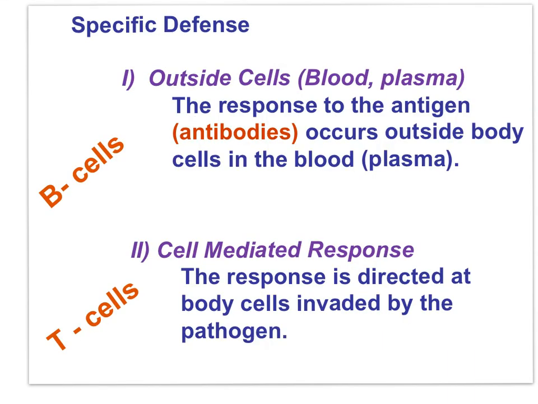So let's review the specific defense system that I covered in topic 6. B cells defend the body in the blood, out in the open, with the production of antibodies against the antigens. T cells have more roles, including the activation of B cells. This is what you need to know. T cells serve to activate B cells. But mostly T cells scan the body for infected cells, cells that are infected with a virus. This is called cell-mediated defense.